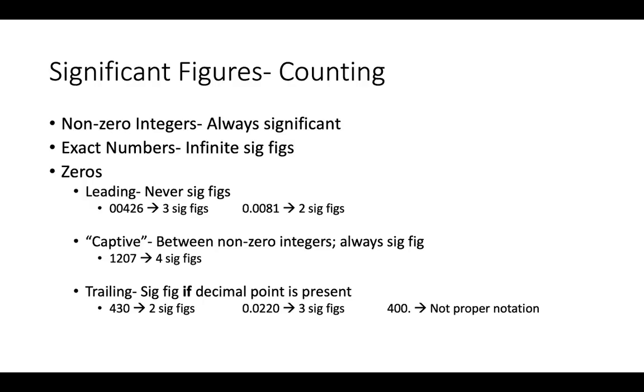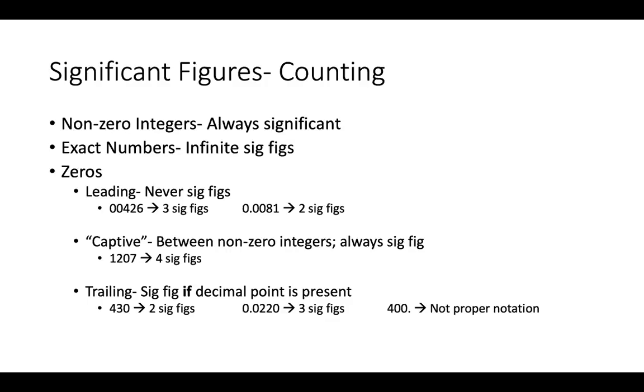right? This is the same with conversion factors. So 100 centimeters per 1 meter, we pretend that has infinite sig figs because that is just a true conversion, okay? But zeros is where sig figs get a little more complicated, right? So we have 3 types of zeros. We have leading zeros, which come before our non-zero integers, which are never significant figures. Doesn't matter if there's a decimal point or not, they're just never significant.